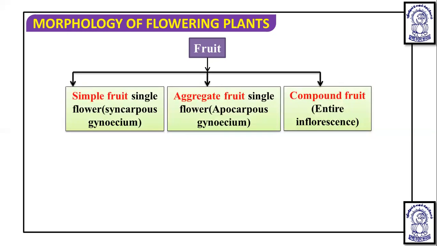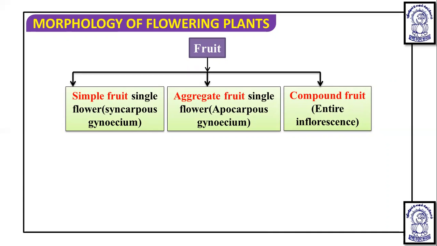But if the flower has a number of carpels that are free from each other in an apocarpous gynoecium, then the fruit developed will be known as aggregate fruit.